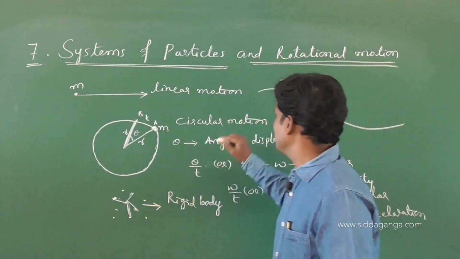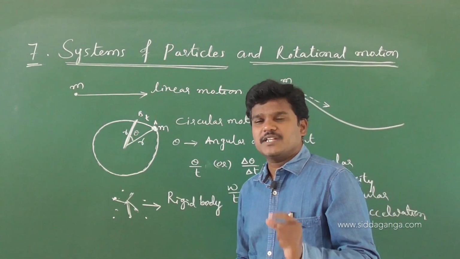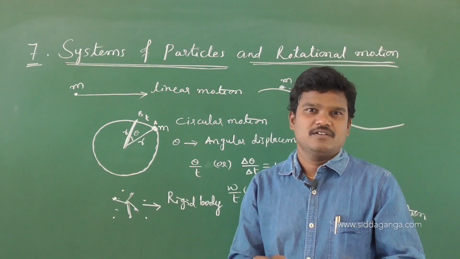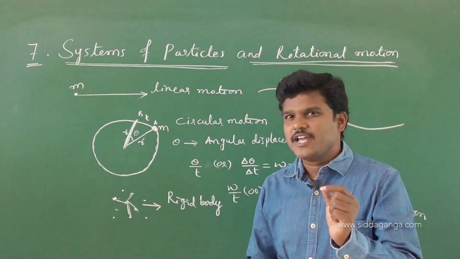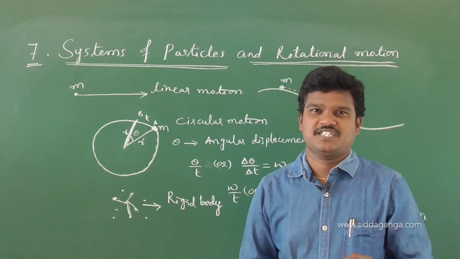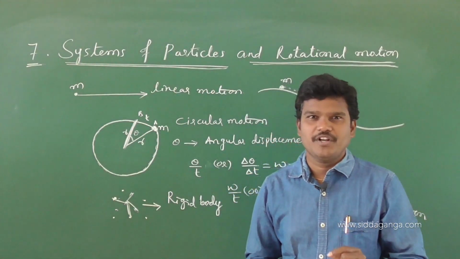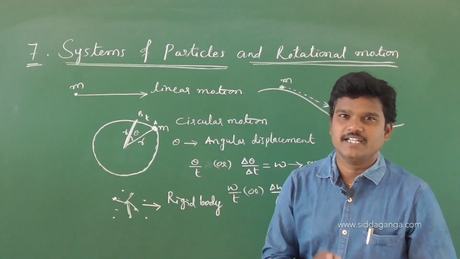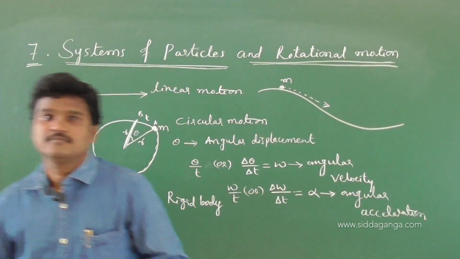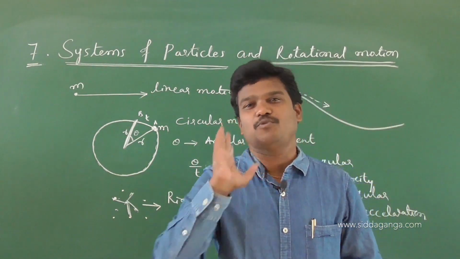Rigid body is nothing but a body in which the distance between the particles remains fixed. So if the shape and size of the body do not change under the application of force, then the body is said to be a rigid body.